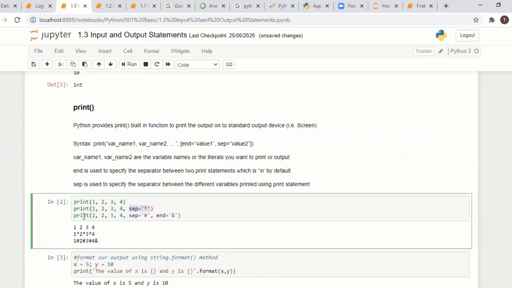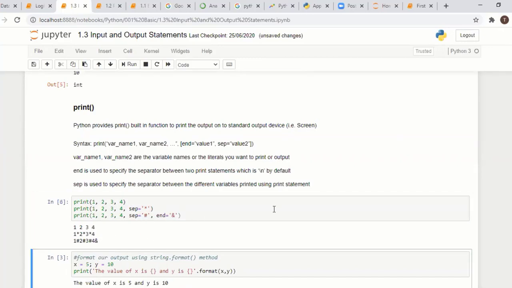On the first three lines, the result is getting printed here. You can see it with the separator, and with an end value. If you want to print anything at the end, you can use this kind of print statement.